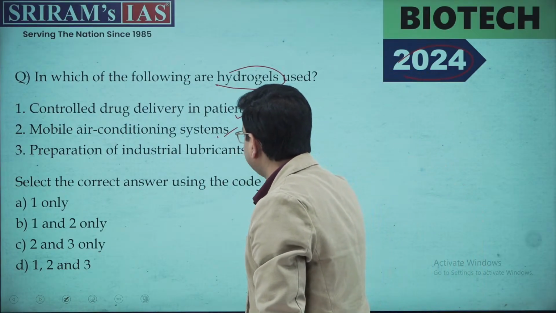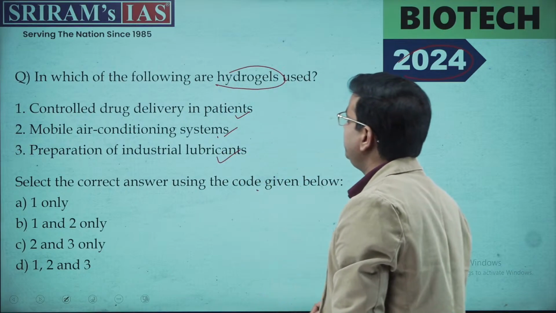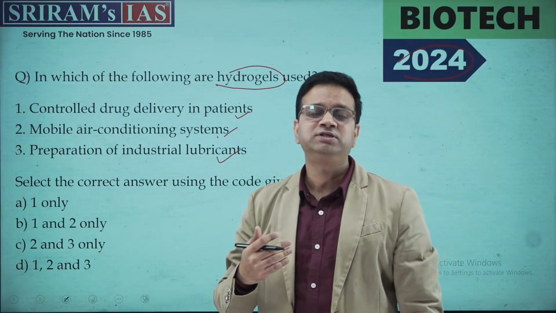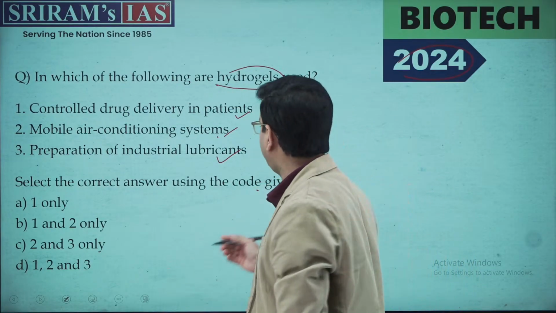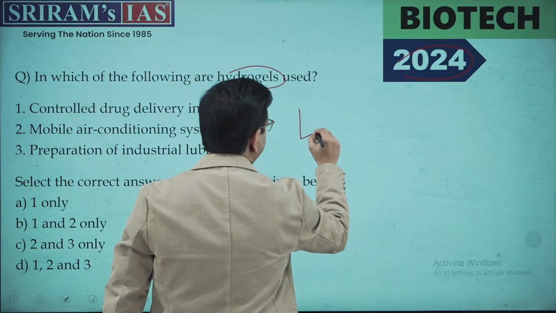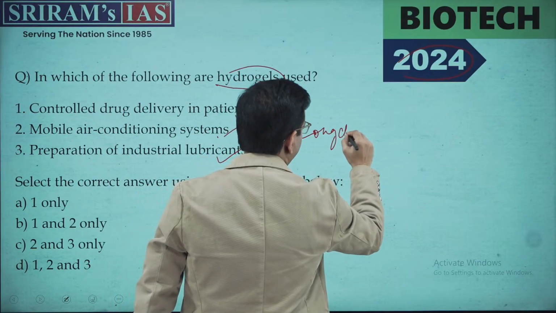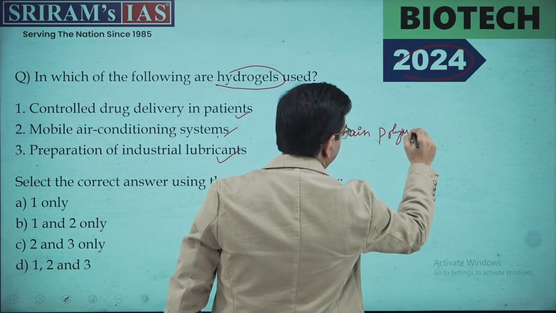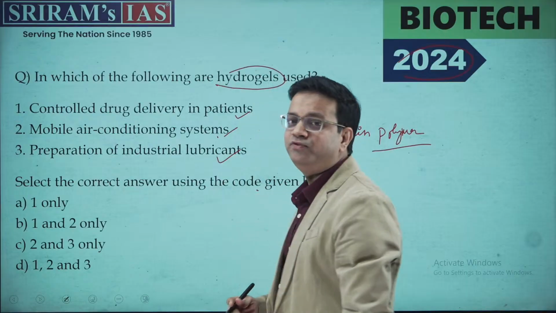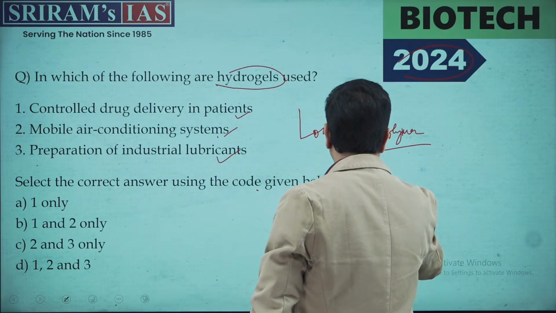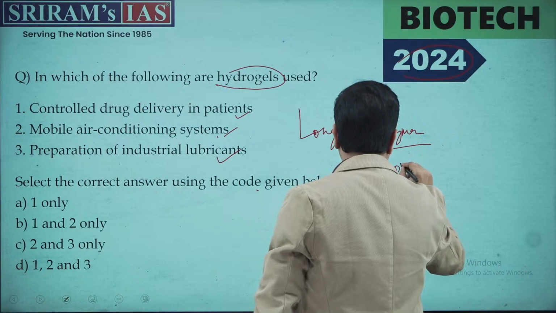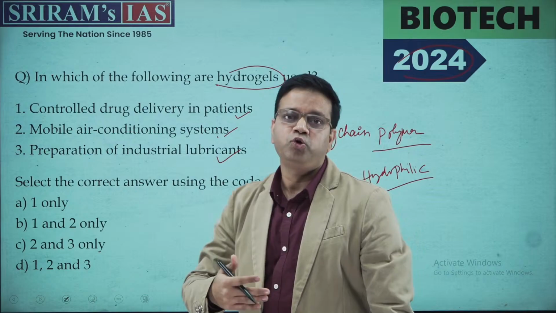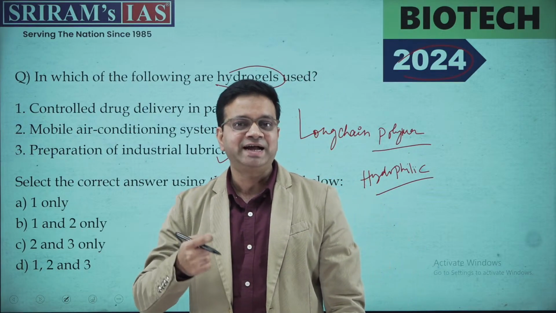Now, before you answer this question, you need to understand what hydrogels are. Hydrogels are basically polymers. This is a long chain polymer, and it is called a hydrophilic polymer. Now what is the nature of hydrophilic? It absorbs a lot of water. It has the capacity to retain water.